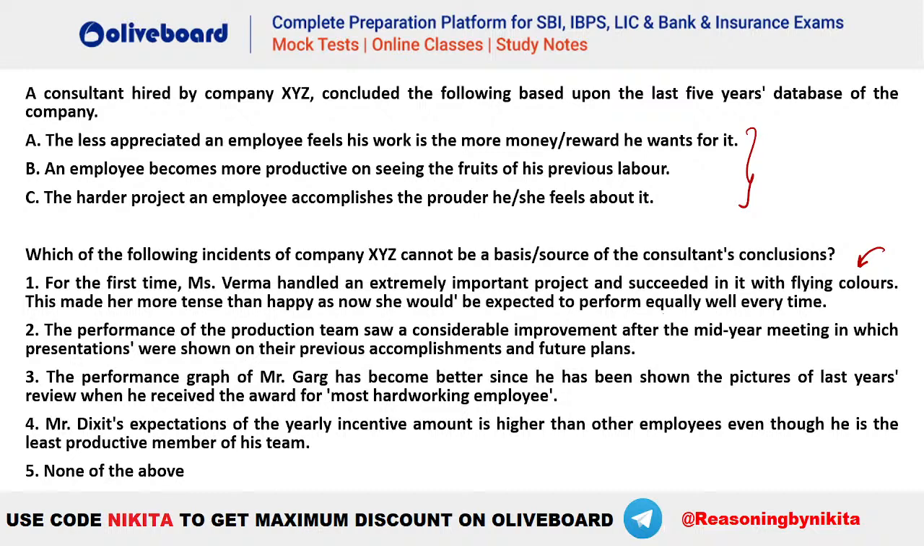But C says that she should be proud of it. But what is happening in here? She is not proud. This made her more tense. This is not making her happy. This is making her tense, isn't it? You can see this made her more tense rather than making her happy, as now she would be expected to perform equally well. So you can see, although it is related to C, but यहाँ पर तो कुछ उल्टा ही हो रहा है. She should have been prouder. She should have been happier about it, that she has handled a very good project. Harder project उसने handle किया, but she is becoming tense here, isn't it?